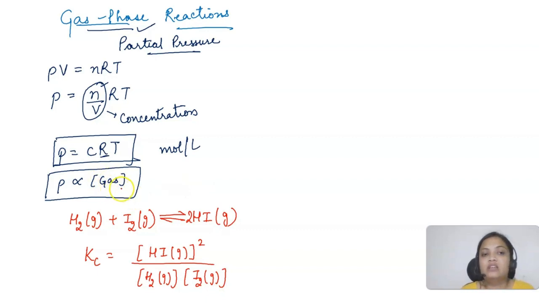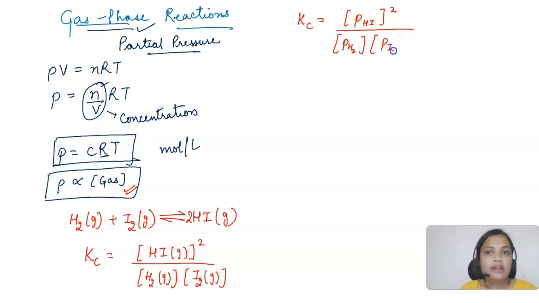So just now we have seen that the concentration of the gas is directly proportional to the partial pressure. So instead of concentration, I can write the partial pressure of hydrogen iodide squared divided by the partial pressure of H2 into the partial pressure of I2. That's what I can write now. Now it's not Kc, it will become Kp. Kc was in terms of concentration, Kp means in terms of pressure. So according to this equation, you know that the partial pressure of HI will be equal to the concentration of HI into RT.